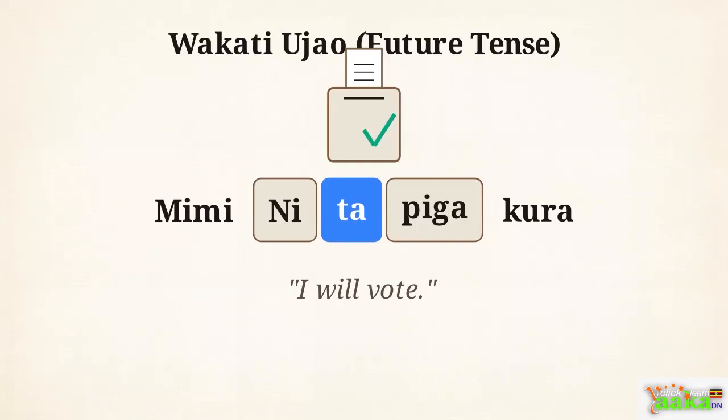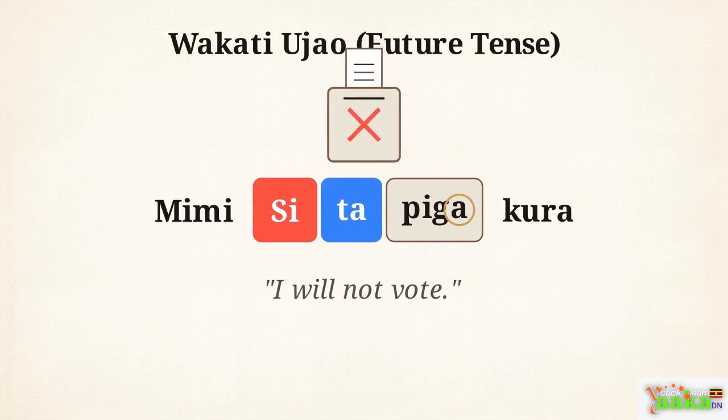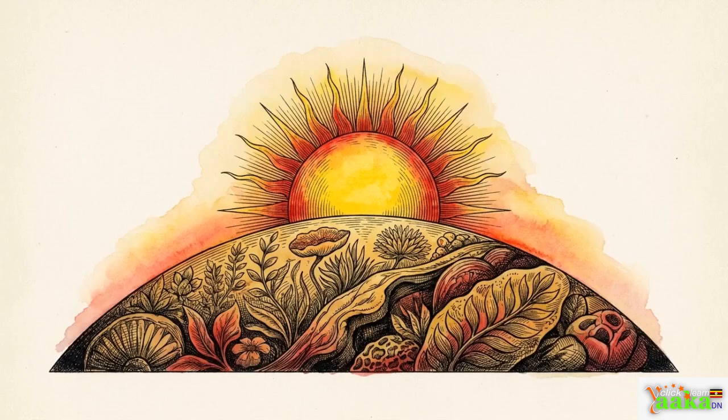If someone wants to say they will not do something, we change the very beginning of the word. Watch the diagram. We swap the part for I or he with a version that means not, but the ta stays right where it is. And unlike other tenses, that a at the end doesn't change. It becomes mimi sitapiga kura, I will not vote. An easy way to remember this rule is that ta stands for tomorrow.